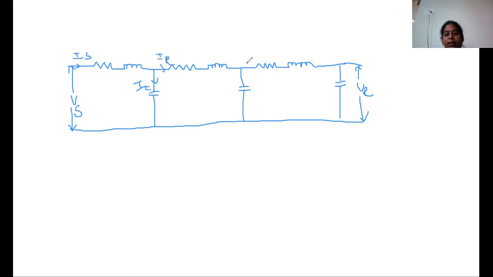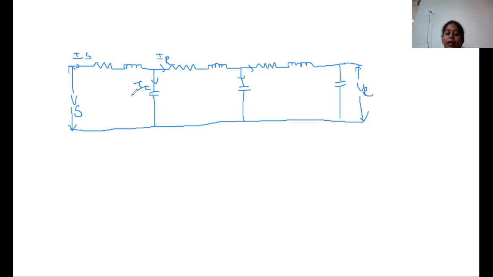In the same manner, it can be divided here also. This is the transmission model representation. Resistance and inductance are in series, and the capacitance is in parallel, connected to ground. This is the formation of the transmission line.